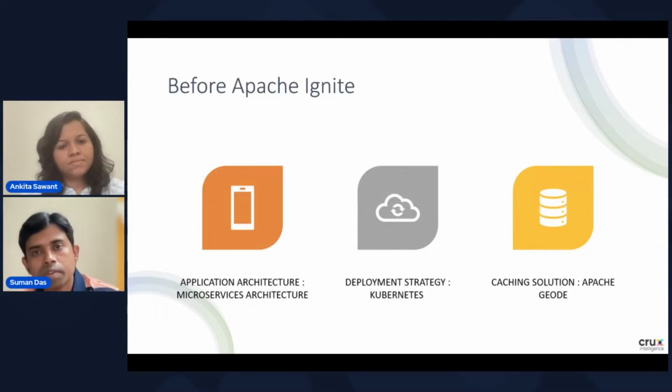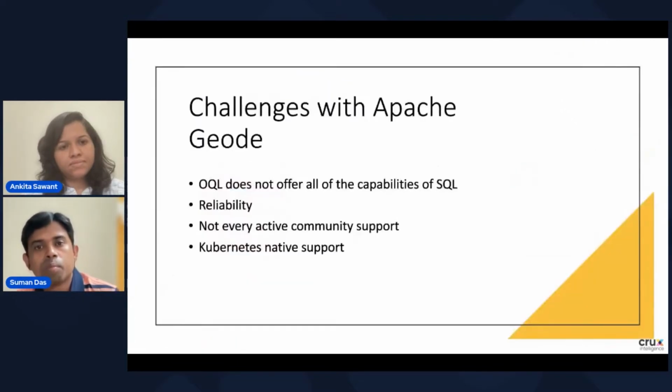In Crux, we are using a microservice-based architecture which is deployed in Kubernetes. We are using Apache Geode as a caching solution. In Crux, we always wanted to be cloud agnostic, so we don't use any technologies which are specific to any cloud provider. But with Apache Geode, we were facing some challenges like reliability.